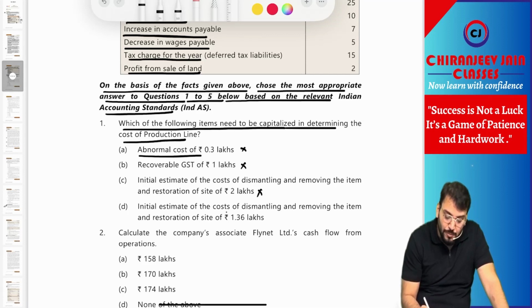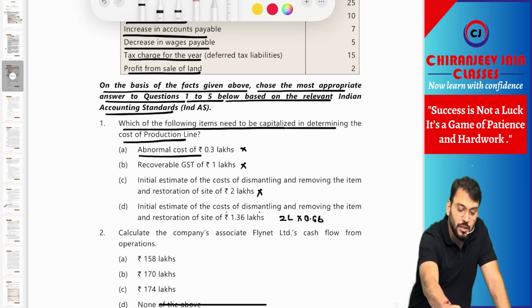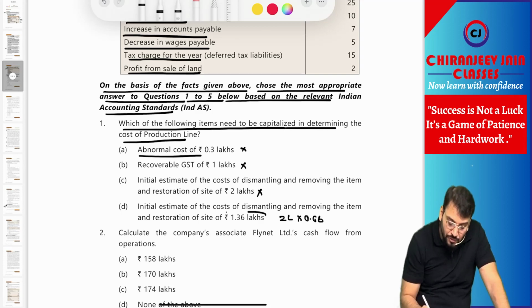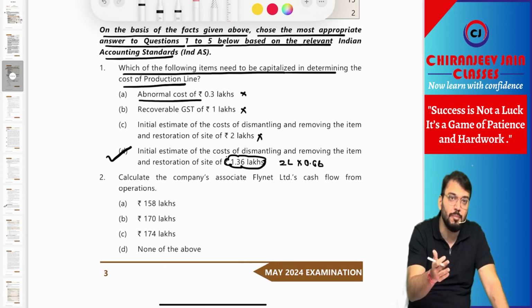The initial estimate of the cost of dismantling and removing the item and restoration of the site will be capitalized at 2 lakh multiplied by 0.68. How much is it coming? 2 into 0.68 is equal to 1.36. So this will be correct. Understood? You can give the reason that as per Ind AS 37 it will be at present value, and as per Ind AS 16 it will be capitalized.